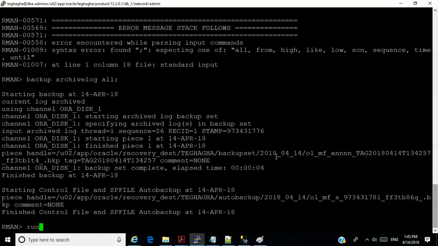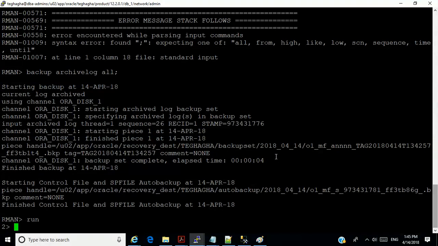You can actually override the default values of your RMAN session by using these channels here. I hope you know how to get this stuff out here. Allocate channel. You can call it anything you want. Type disk.